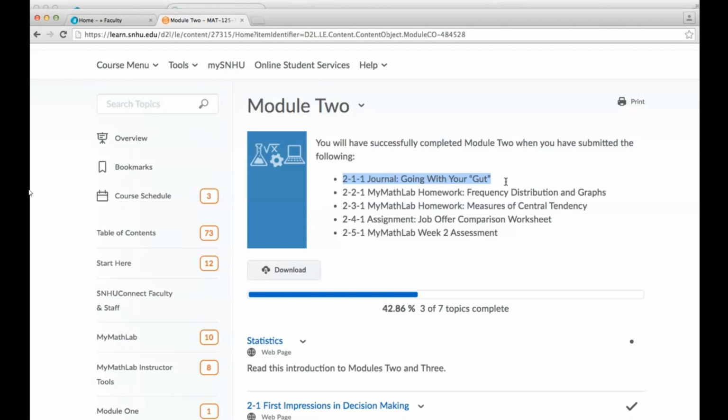What do you think of the track? What do you think of the 3 jobs within that track? Rank them in an order and tell me about your experience and how you ranked them, why you ranked them in that way. And then, of course, you have the job offer comparison worksheet. Again, you're going to look a little bit deeper at those 3 job offer letters that you picked in your journal from the track, and you're going to do a side-by-side comparison of those 3 jobs based on those categories that we gave you on that comparison worksheet.